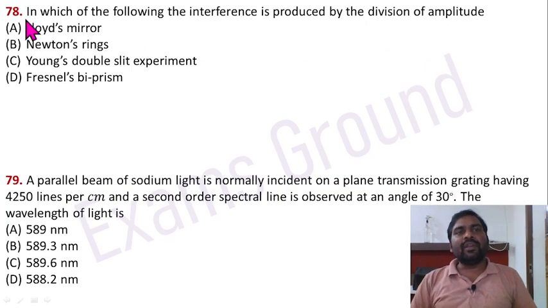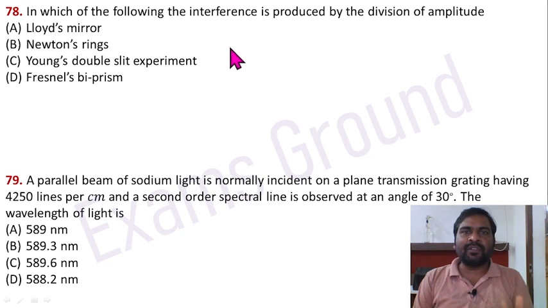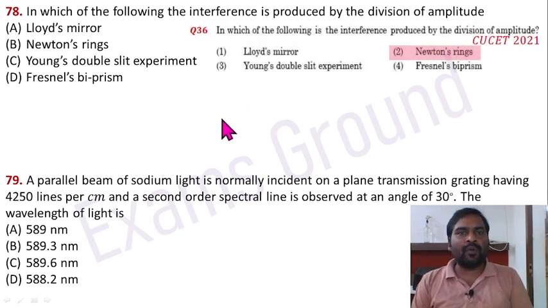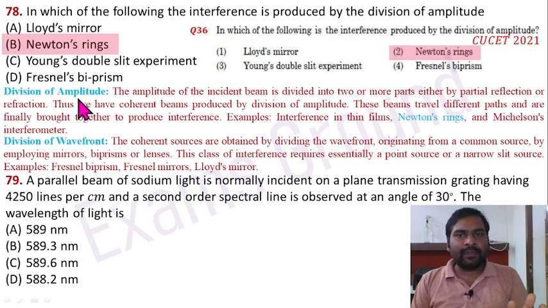Question 78. In which of the following the interference is produced by the division of amplitude? So there are two methods to produce interference. One is division of amplitude and another is the division of wavefront. Examples of division of amplitude are interference in thin films, Newton's ring and Michelson's interferometer. Division of wavefront examples are Lloyd's mirror, Fresnel mirrors and Fresnel biprism. Same question was asked in CUET 2021 exam paper.